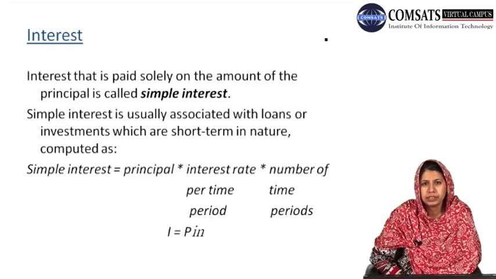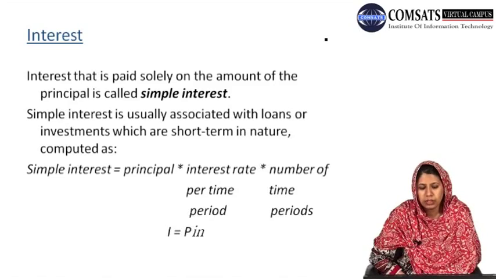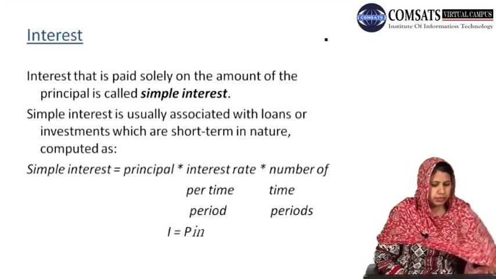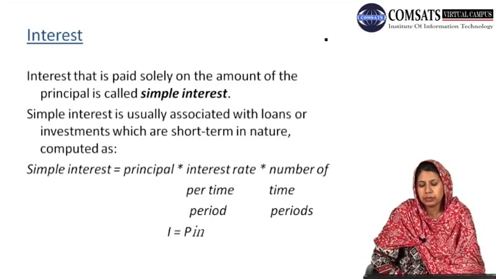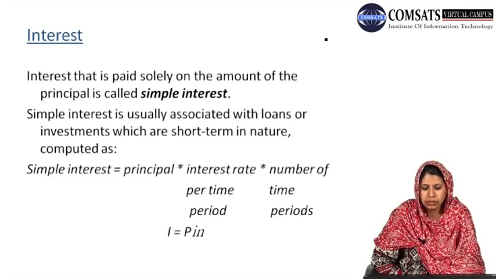Simple interest is associated with loans or investments which are short term in nature, and it is computed as the principal amount multiplied by the interest rate per time period multiplied by the number of time periods.